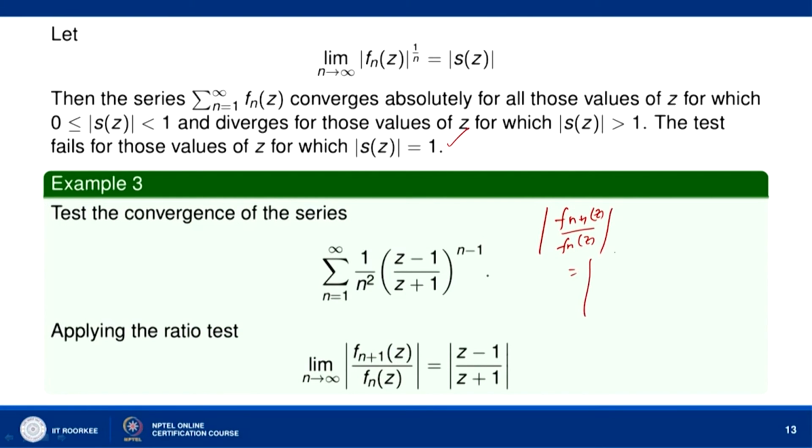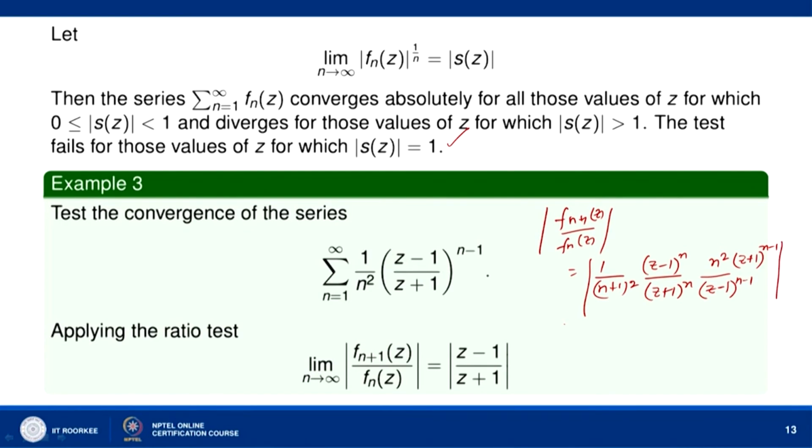This is equal to mod of 1 over n plus 1 square, z minus 1 to the power n divided by z plus 1 to the power n, and this is f n plus 1 z, divided by f n z, which is 1 over n square, z minus 1 to the power n minus 1 over z plus 1 to the power n minus 1.